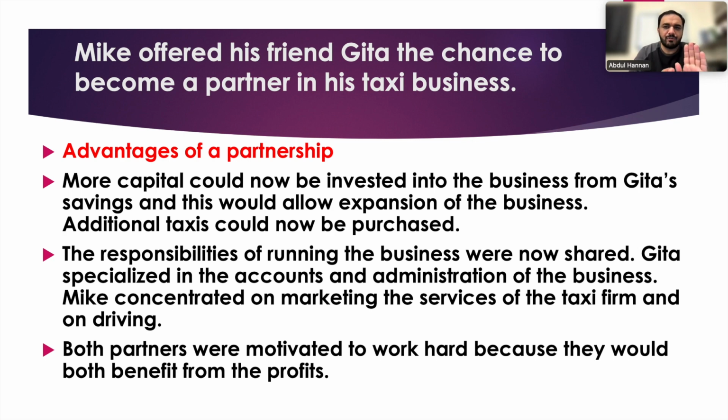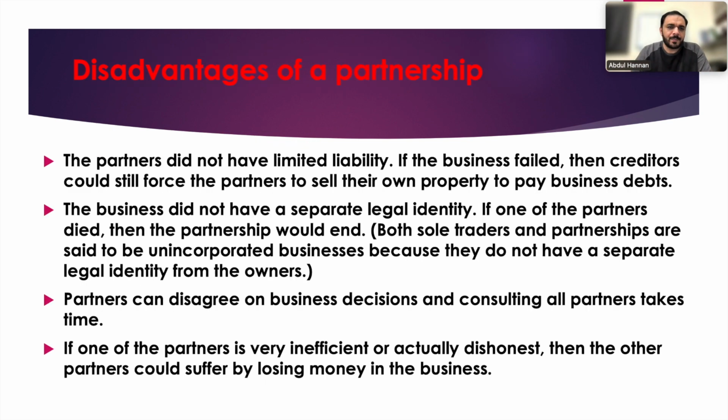Before he was only one, now if he is ill, Geeta will see. If Geeta is ill, Mike can see. Both partners are motivated to work hard because they would both benefit from the profits. Now I will also work hard, she will also work hard, so that they can get more profits. So profits are distributed to each other.